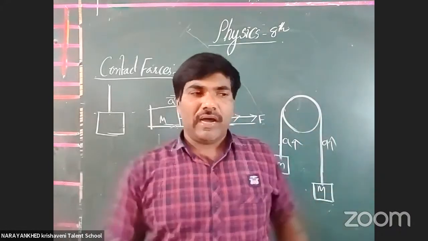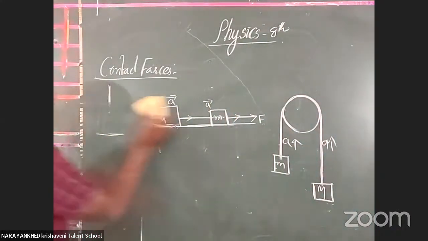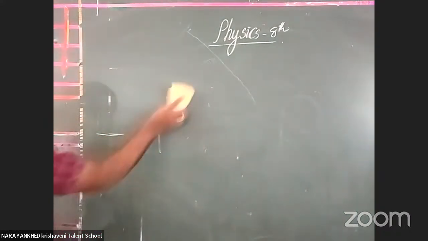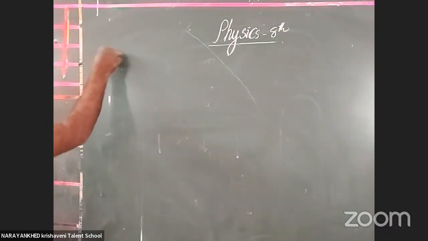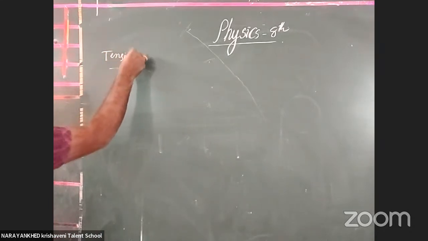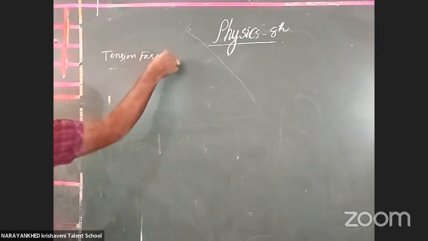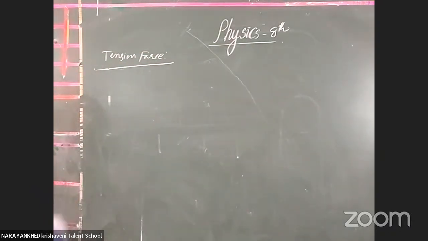Okay, clear or not? And the second point is about the tensile forces. Yes, this is the first point. Next point is about the tension forces. Yeah, one second. Here is the statement: if a string is massless, the tension in it is the same everywhere. However, if a string has mass, the tension at different points will be different. Okay, clear or not?